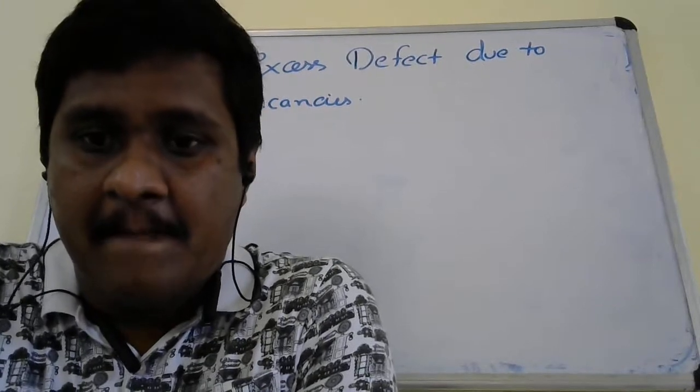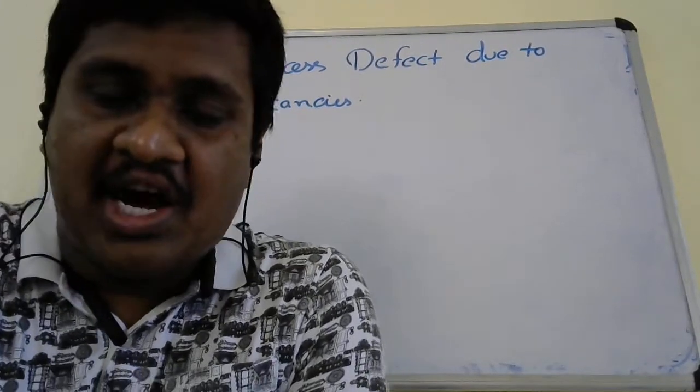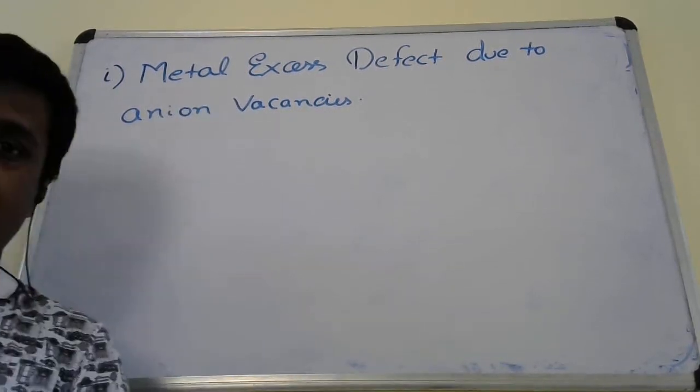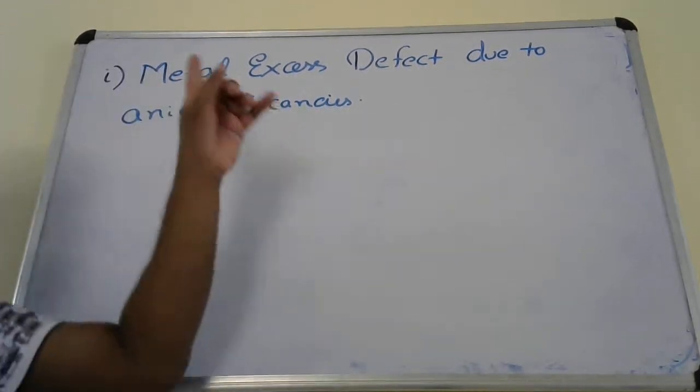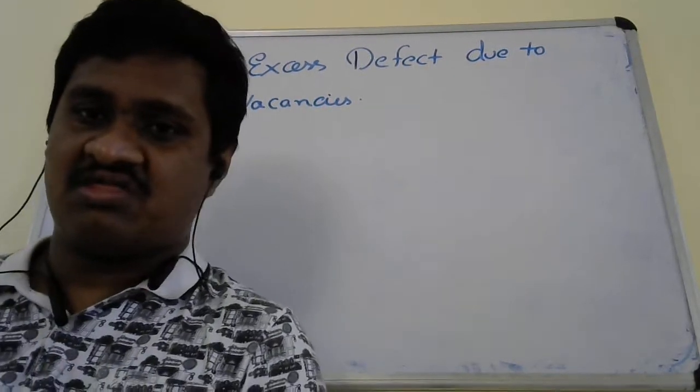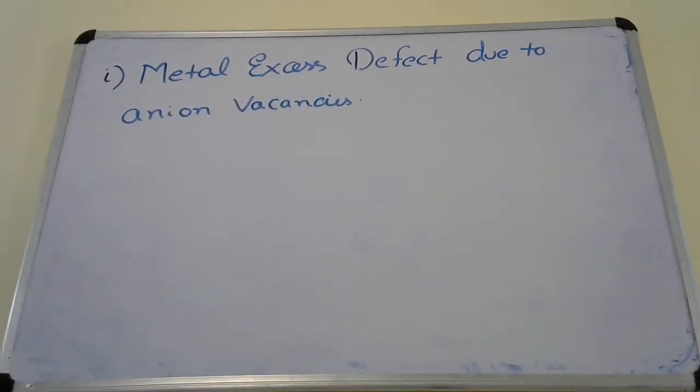Hello everyone. So now we will see metal excess defect, the first type of metal excess defect: metal excess defect due to anion vacancy. Okay, what happens exactly in this?